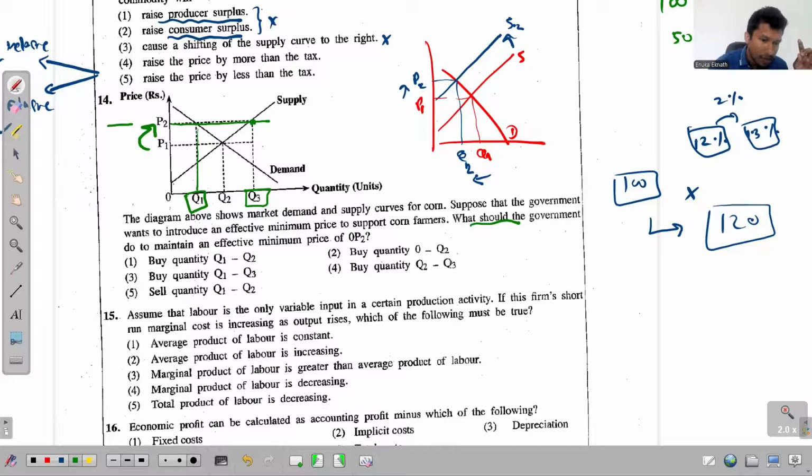When the government ensures that there is a minimum price of P2, suppliers get motivated and increase the supply. Q1 is the demand and this is the supply. So right now in the market, we have an excess supply of this much, and this entire quantity should be purchased by the government. What's the excess supply? Q1 to Q3. So what's the answer then? Buy the quantity Q1 to Q2? No, they have to buy the entire quantity from Q1 to Q3, and that we see in the third option. So for question 14, the third one is the answer.